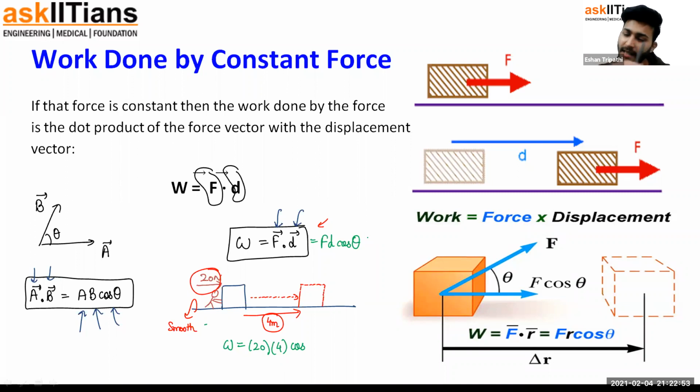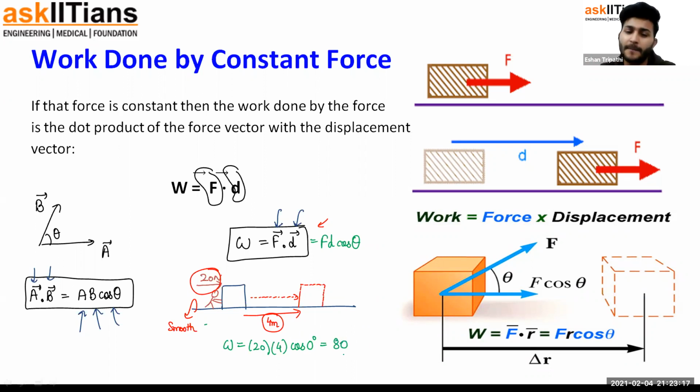So what should be the angle between these two vectors? F vector, the force vector, 20 newtons towards the right, and the displacement vector, 4 meters towards the right. Since both are towards the right, they are in the same direction, so they have no angle between them. They have zero angle between them. So it would be 20 multiplied by 4 multiplied by cos 0 degrees, which is 1. That gives us 80.